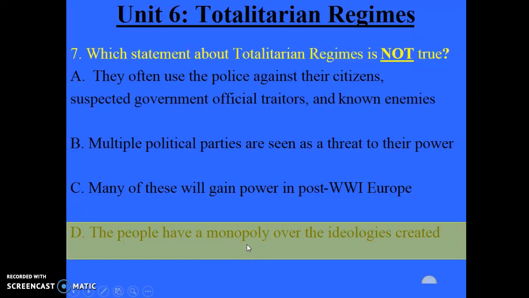So D is the lie, because in a totalitarian regime, do the people have total control over all of the ideas created? No, that's false. It's the government. In a totalitarian regime, the government has a monopoly. The government has total control over the ideologies created. So D is the lie.